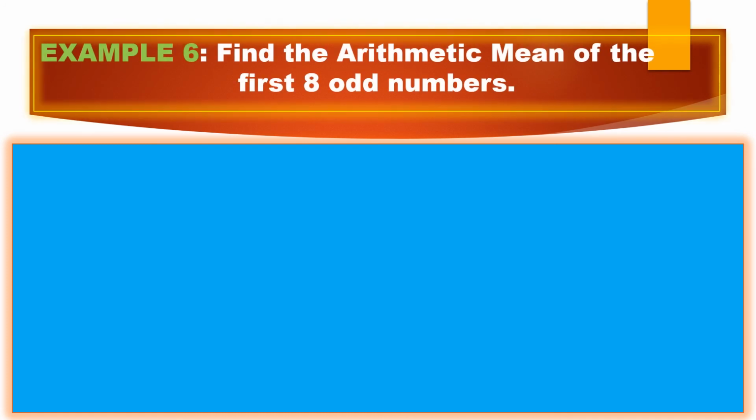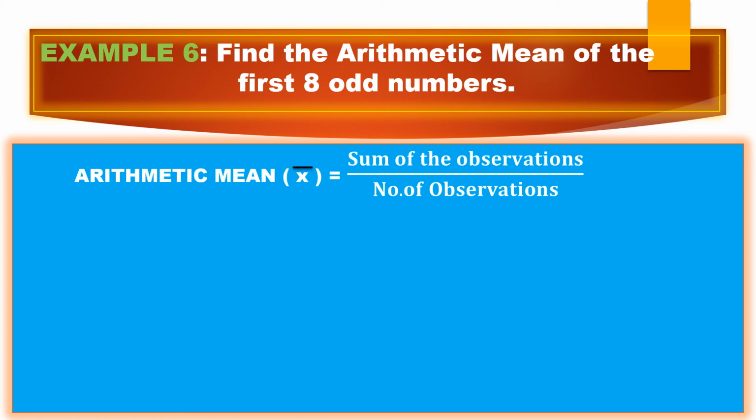Here is the next question. Find the arithmetic mean of first 8 odd numbers. So here he asked for odd numbers, 8 odd numbers. First write the formula. X bar equals sum of the observations by number of observations. Children, whenever you are writing the formula, repeat it outside, not inside. If you repeat it outside, it will be remembered forever. So sum of the observations by number of observations.